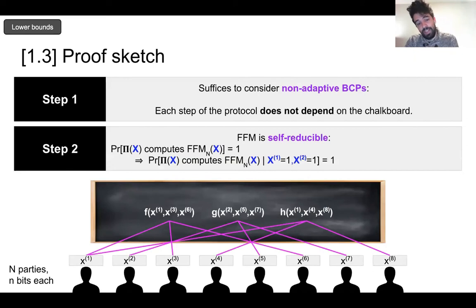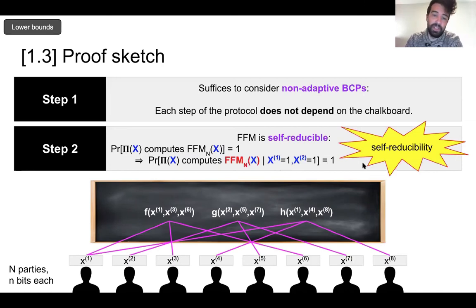Okay, so the next step that we'll do is we'll make the observation that finite field multiplication is self-reducible. So what does this mean? Let's start by assuming we have some protocol that perfectly computes finite field multiplication. We'll want to use the self-reducibility of finite field multiplication to show that this implies that it computes some smaller finite field multiplication. And we'll be able to lift lower bounds in this way. So how do we do this? Well, note that just by definition of probability, if you fix the first and second input, this probability will also equal 1, right?